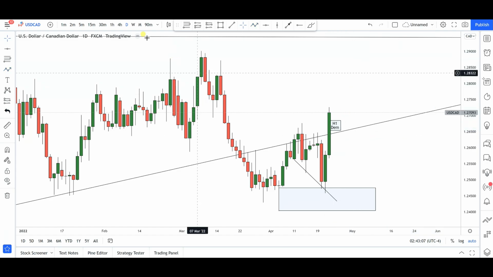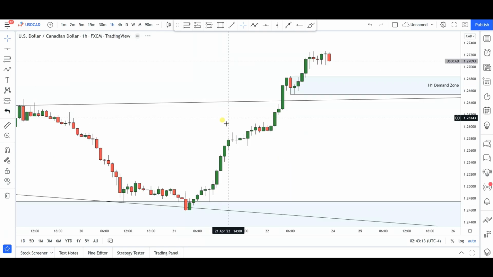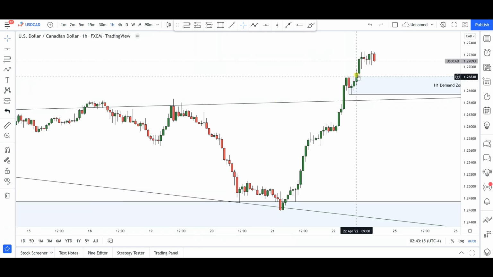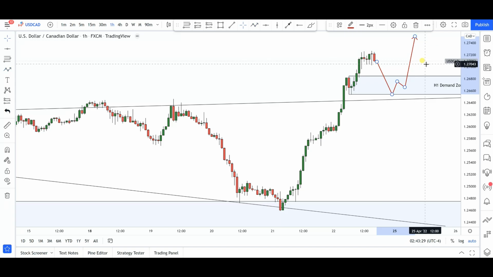All right, now if we take a look at the 4 hours, do I have anything? Nope. Now in the hourly time frame, we do have a demand zone that has now formed in this area. So possibly a push to the downside into that demand zone right around, let's say, 126.50 levels. Again, anywhere from right around there. If we get a bounce to the upside, I'll be looking for further continuations to the upside. All right, so that's it for US dollar and Canadian dollar in my opinion.